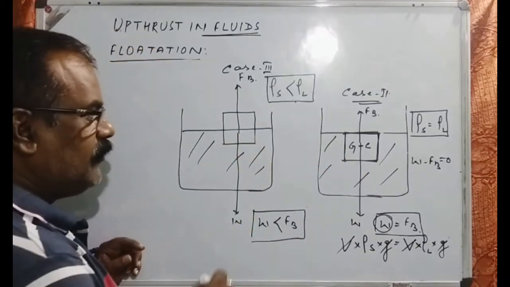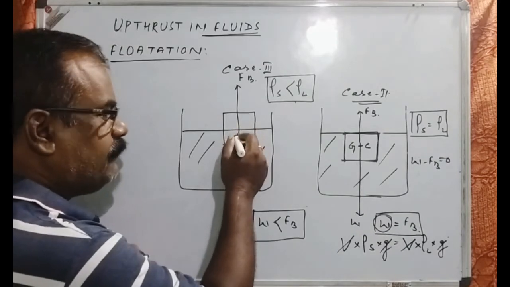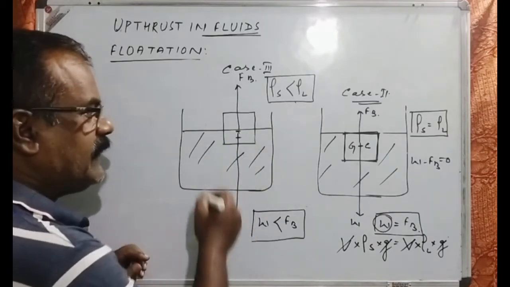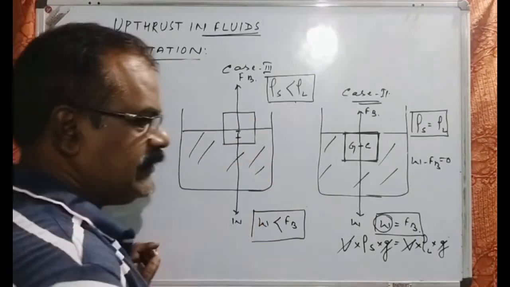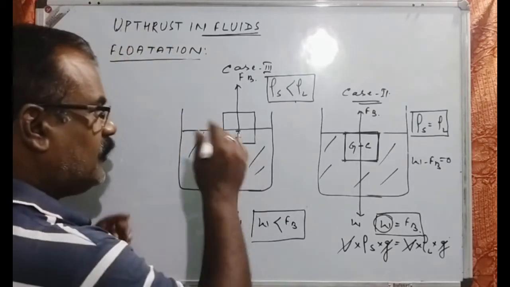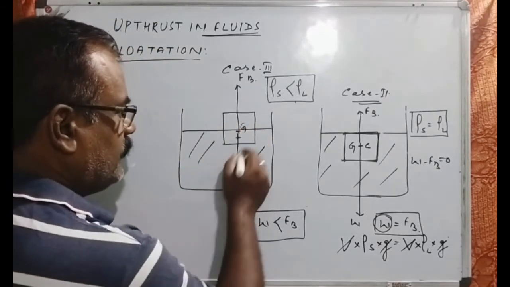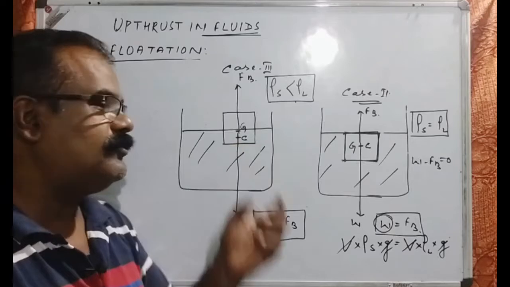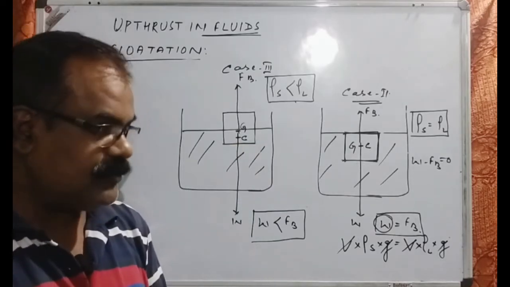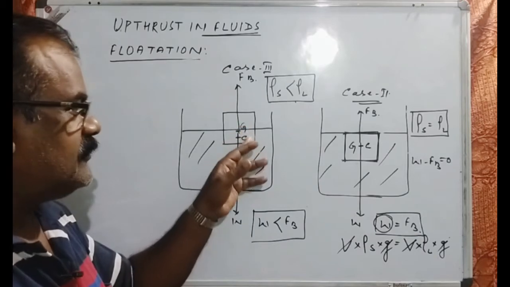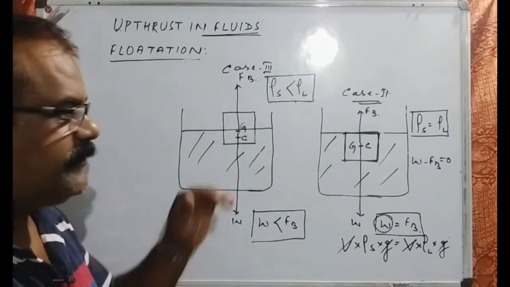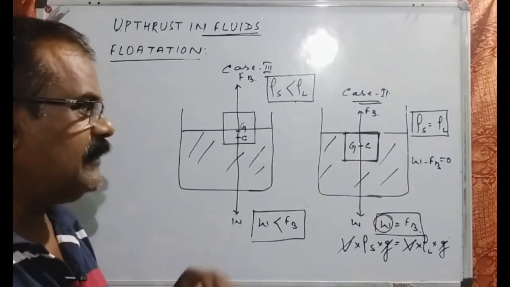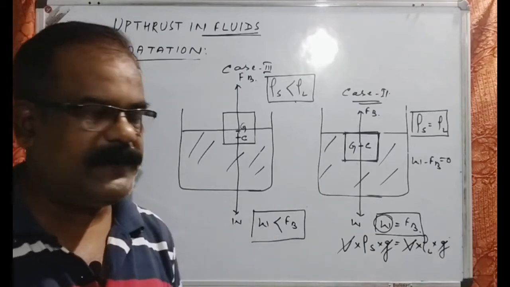Whereas in this case, you will find out the center of gravity and center of buoyancy will not be at the same point, because the center of gravity will be unchanged. It depends on the shape of the body and size of the body. So therefore, the center of buoyancy will be just a little bit lower than that of the center of gravity. So that means in such a condition, the center of gravity will be just a little bit above that of the center of buoyancy.